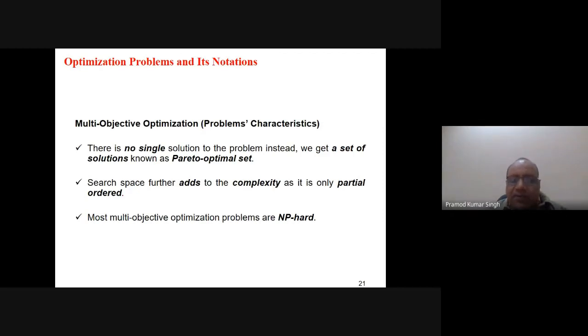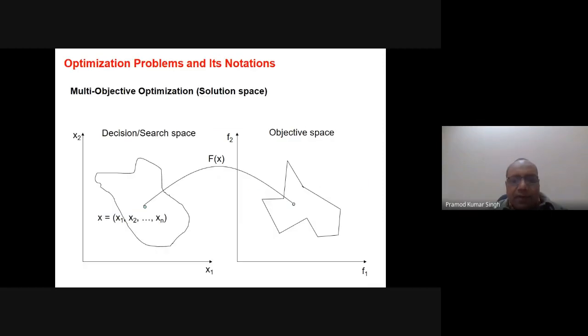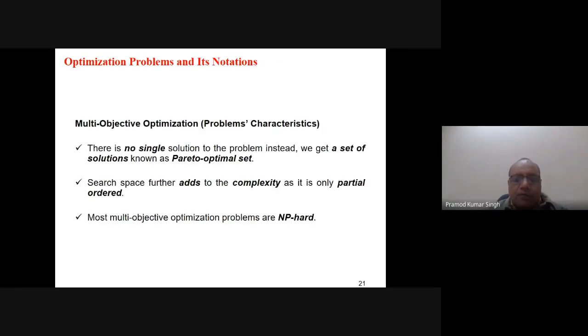The search space further adds complexity as it is only partially ordered, which I just explained here, that there is no one-to-one correspondence. And most multi-objective optimization problems are NP hard. So whenever you find a multi-objective problem, you can think that the problem will be very hard, and most of them are usually NP hard, meaning they are difficult. Those who have studied algorithm analysis and design will understand the meaning of it. It means solving such problems to optimality is very difficult.